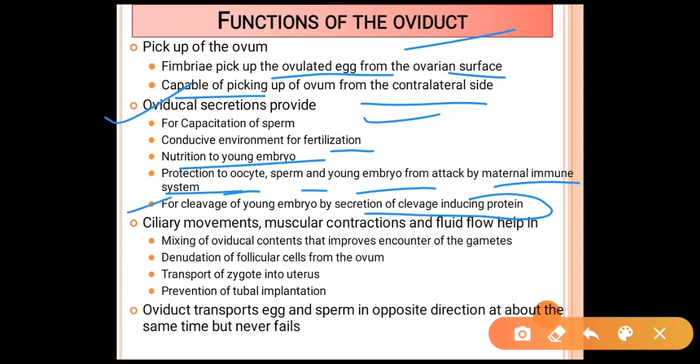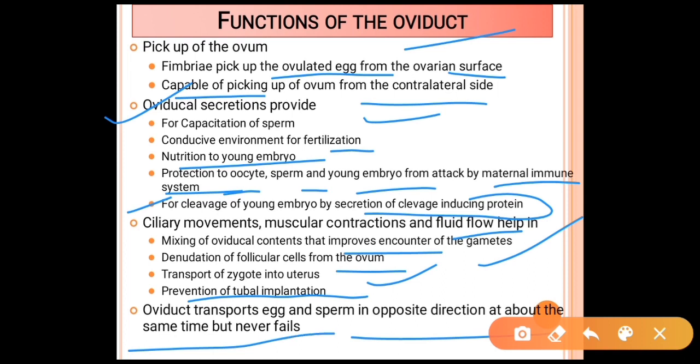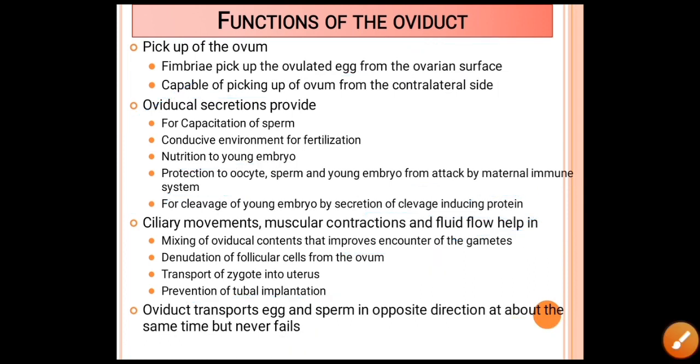Ciliary movements, muscular contraction and fluid flow help in the mixing of the oviductal contents and improve the encounter of the gametes. Another function is denudation of the follicular cells from the ovum, another is transport of the zygote into the uterus, and there is also prevention of tubal implantation. The oviduct transports egg and sperm in opposite directions at the same time, but never fails.